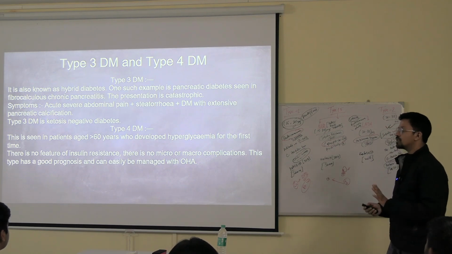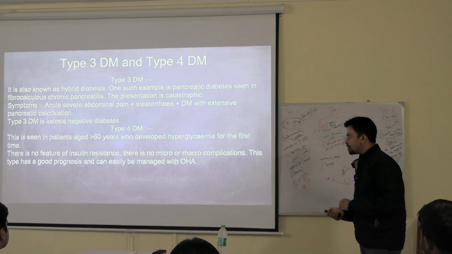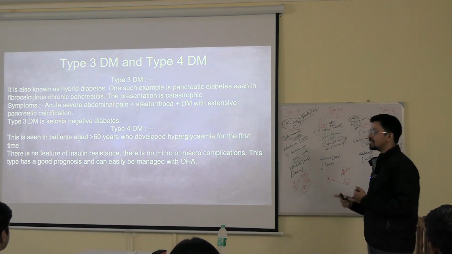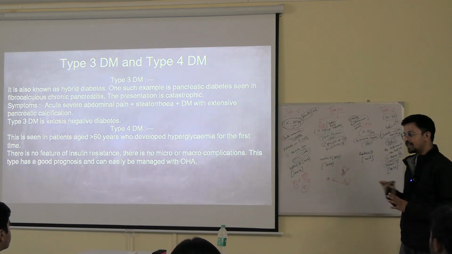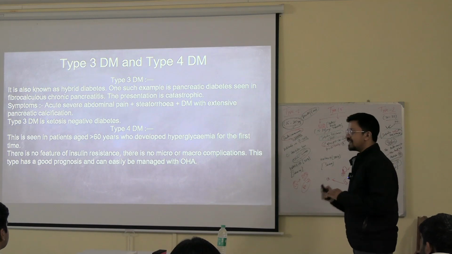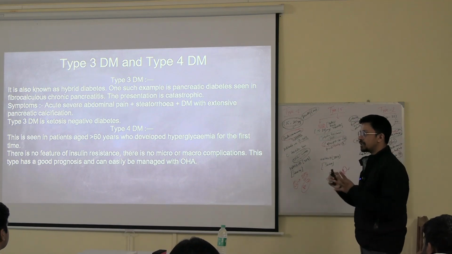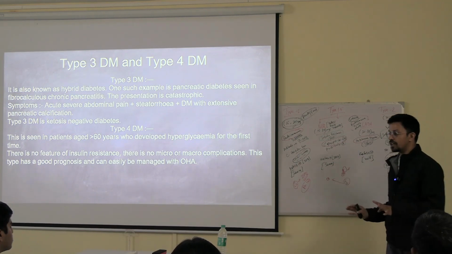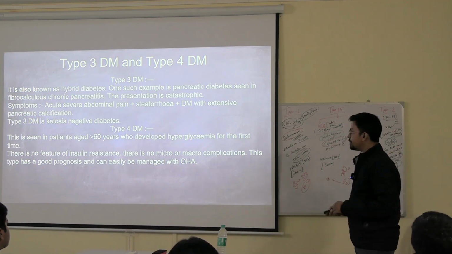Mostly it is managed with oral tablets only, insulin is not even needed. Okay, can easily be managed with OHA. OHA means oral hypoglycemic agent, the tablets that we are giving them. That's all. So type 3, type 4, easy thing, nothing much to remember, nothing much to ask also from here. Just remember one thing: 3 is because of pancreas defect, 4 is because of age related. That much is enough. Fine.